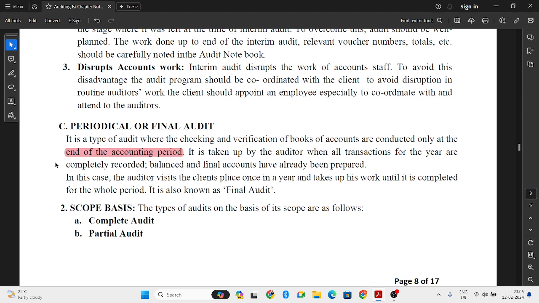In this case, the auditor visits the client's place only once in a year. So only once in a year, ವರ್ಷಕ್ಕೆ ಒಂದೇ ಸತಿ ಬಂದು ಆಡಿಟಿಂಗ್ ಮಾಡುವಂತದ್ದು. So it is known as final audit.